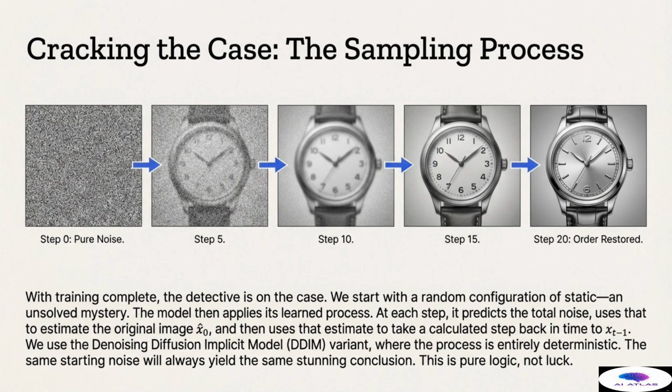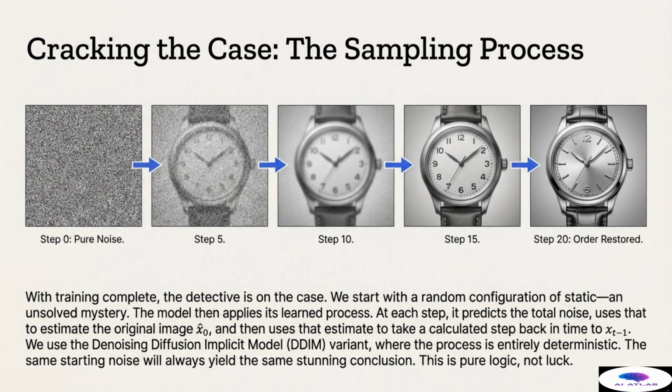This phase is called cracking the case, the sampling process. We begin at step 0 with a random configuration of static, pure noise, xT. This is the blank canvas for generation. The model then applies its learned reversal process. At each step, it predicts the total noise in the image using the U-Net. It uses that noise estimate to estimate what the original, clean image, x0, would look like. Then, it uses that pristine estimate to take a calculated, deterministic step backward in time to the slightly cleaner image, xT-1.